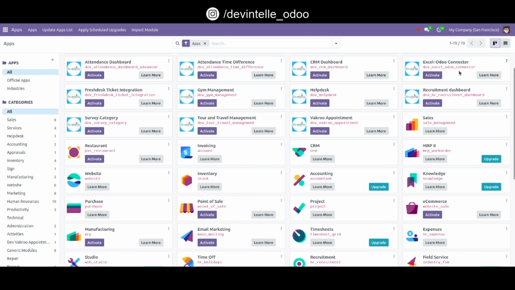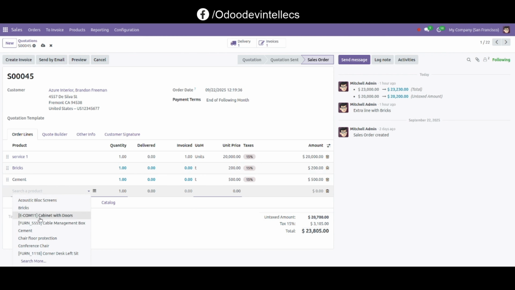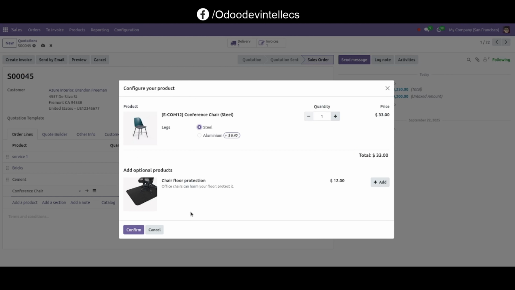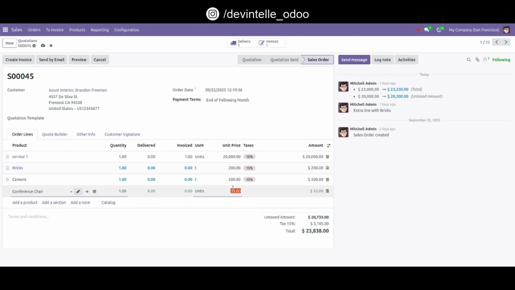Order number 45 amount is 23,230, but I want to update it. So go to this order, go to order number 45 and update. Select any product and the price is 500. Another is the conference chair and the price is 600.